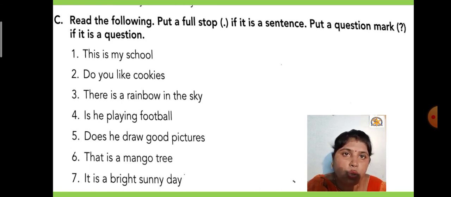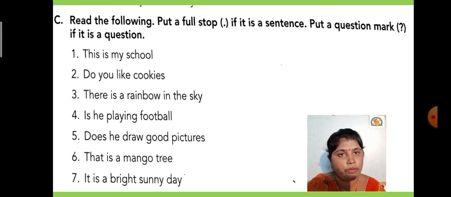Number 1, "This is my school": it is telling us something, so put a full stop, this is a sentence. "Do you like cookies": it is asking us something, that's why it is a question, so put a question mark. Number 3, "There is a rainbow in the sky": it tells us, that's why it is a sentence, so you put a full stop.